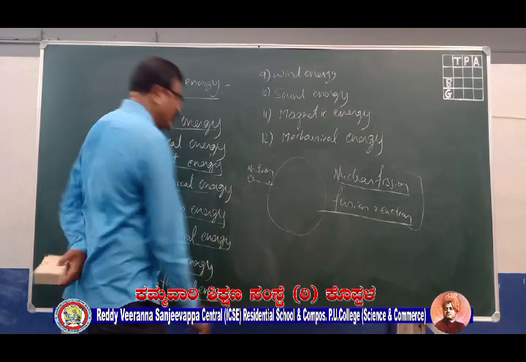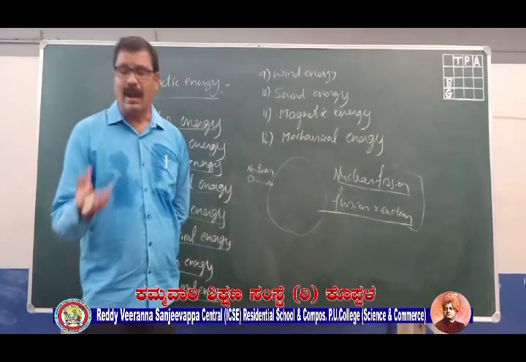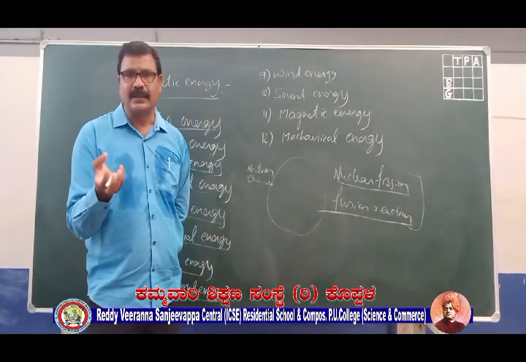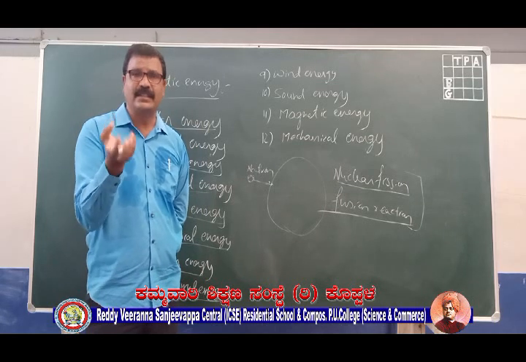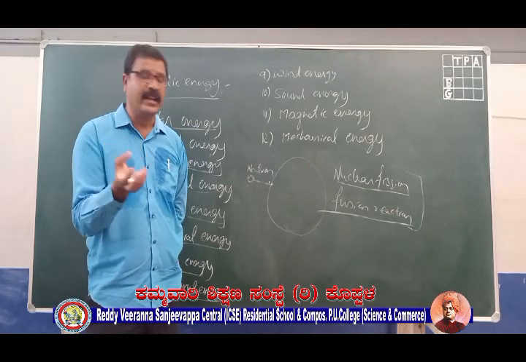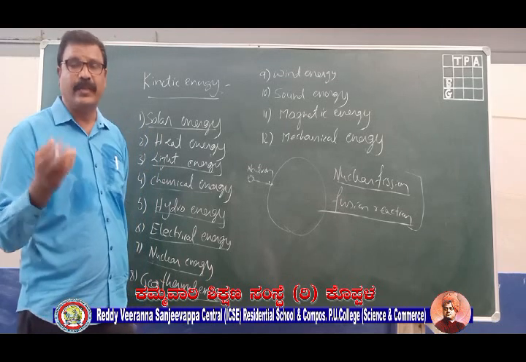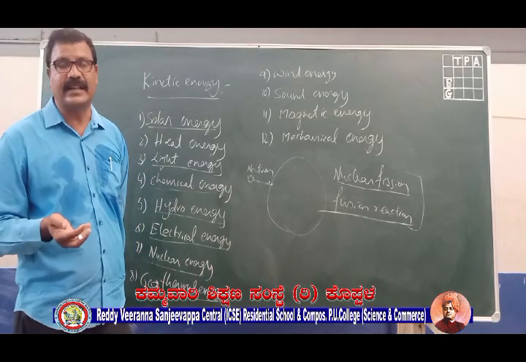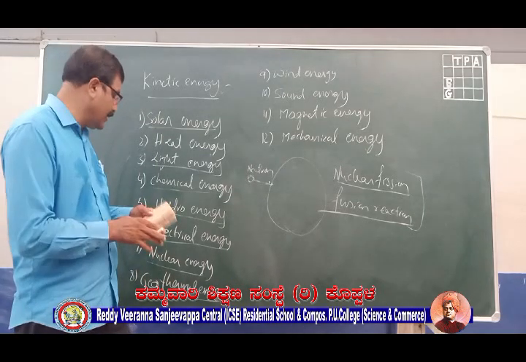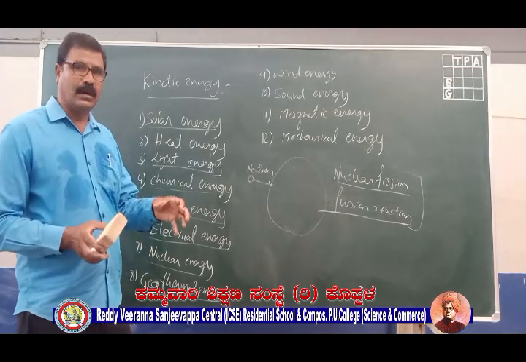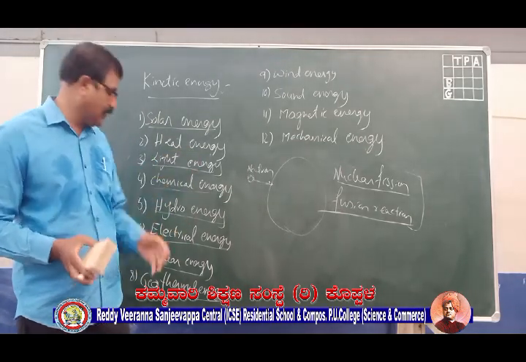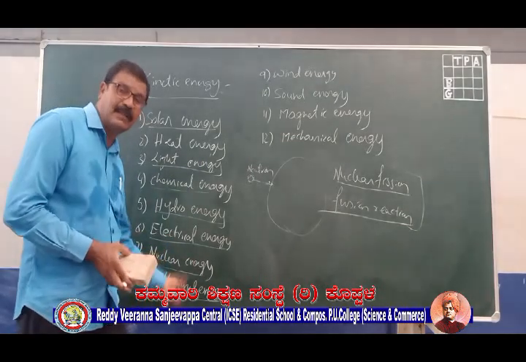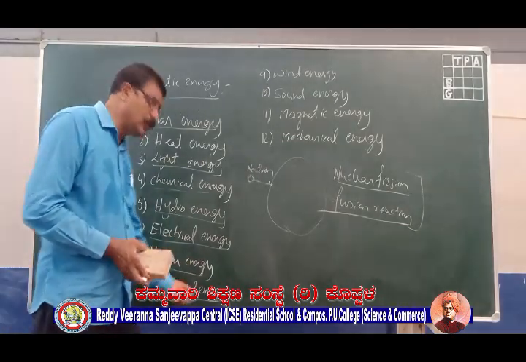Then coming to geothermal energy. At the core of the earth, there is a lot of heat energy. If we can tap that energy, we can very easily overcome the energy crisis on our planet Earth. That energy which is present in the core of the earth, we call that heat energy geothermal energy.